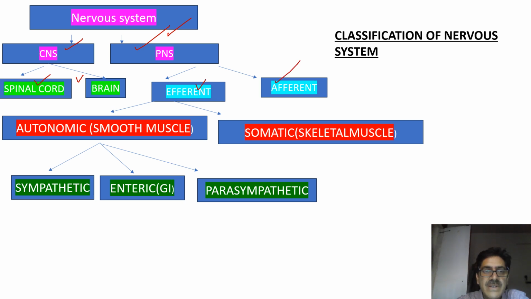Efferent is further divided into autonomic nervous system, which controls involuntary physiological actions, and the other one is somatic nervous system, which controls voluntary physiological actions. And autonomic nervous system has three divisions: sympathetic division, enteric division and parasympathetic division. So this is the basic organization of entire nervous system.